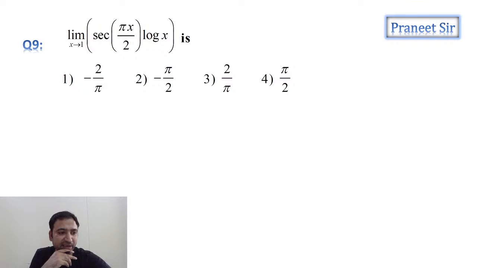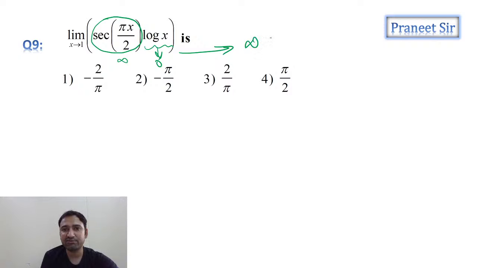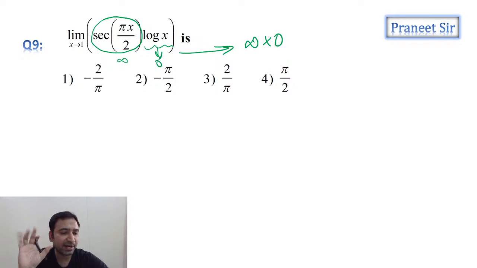Right, this is the next question we have. It is in the form of secant pi by 2. How much is that, guys? What is secant pi by 2? Secant pi by 2 is not defined, guys. Infinite we get. And what is log 1, guys? Log 1 is 0. So finally it is in the form of infinite into 0, guys. Infinite into 0 we're getting. Clear now?